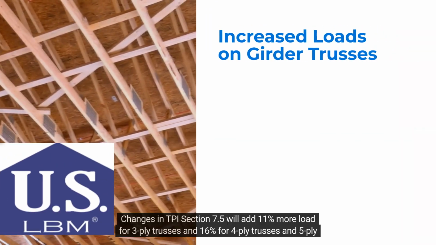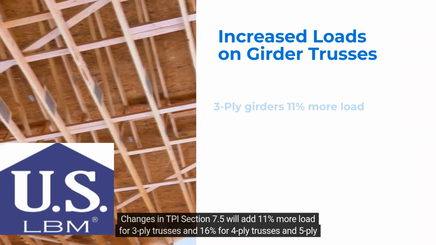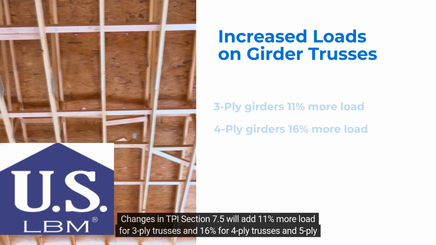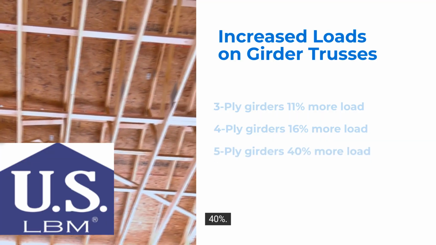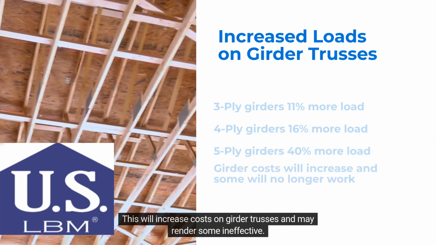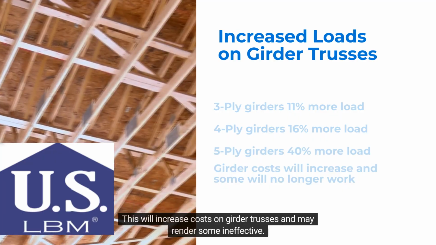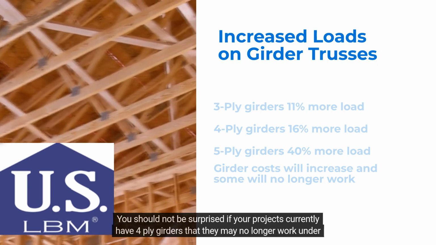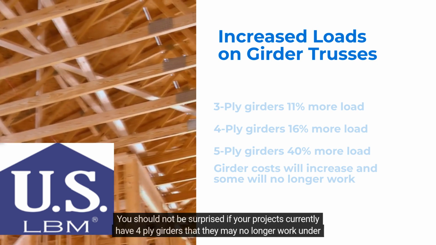Changes in TPI section 7.5 will add 11% more load for 3-ply trusses, 16% for 4-ply trusses, and 40% for 5-ply. This will increase costs on girder trusses and may render some ineffective. You should not be surprised if your projects currently have 4-ply girders that they may no longer work under the new codes.